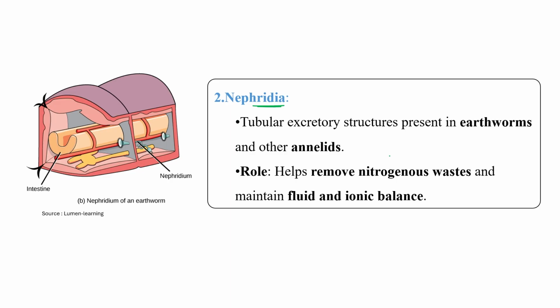Clear? Second type, nephridia. This nephridia is an excretory structure that comes under the annelida category, in which earthworms are the main organism. So nephridium. Okay, what is the role? Just removal of nitrogenous waste products and maintaining fluid and ionic balance inside the body of organisms belonging to this annelid category.